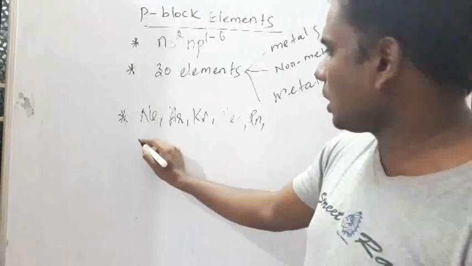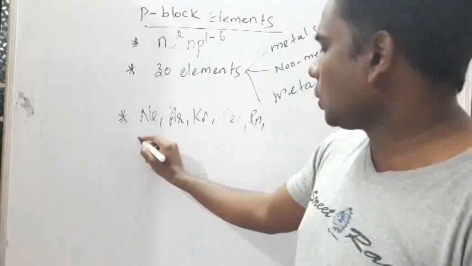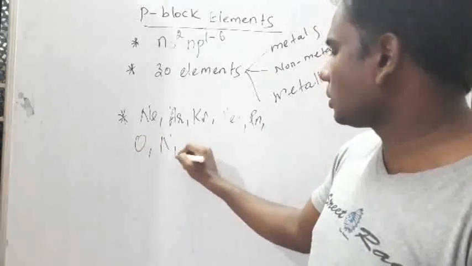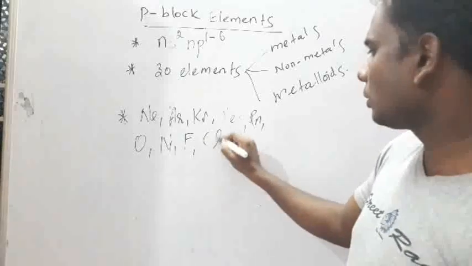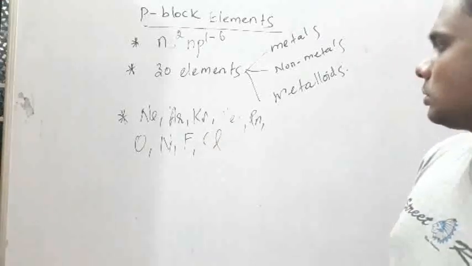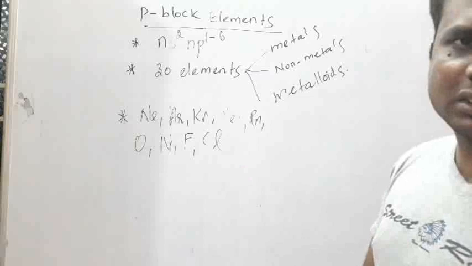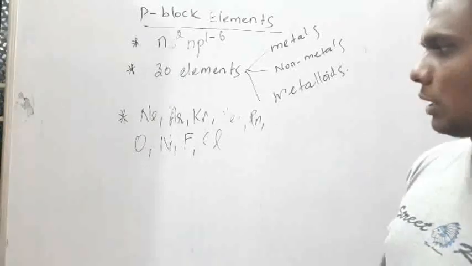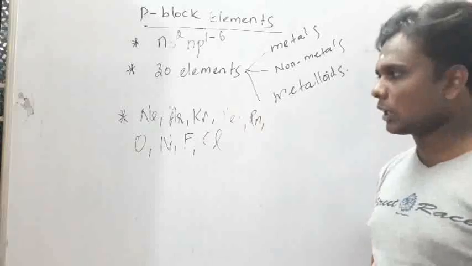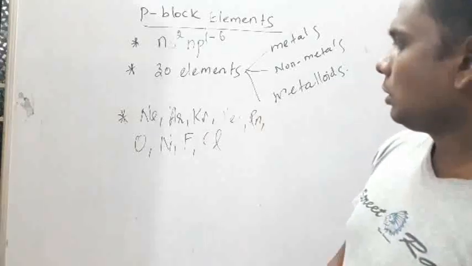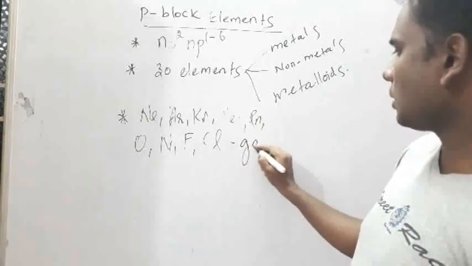Remaining, if you take oxygen, nitrogen, fluorine, chlorine, these elements are also gaseous. These elements are in the gas state.